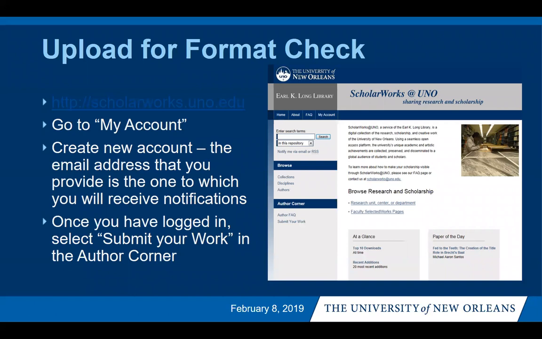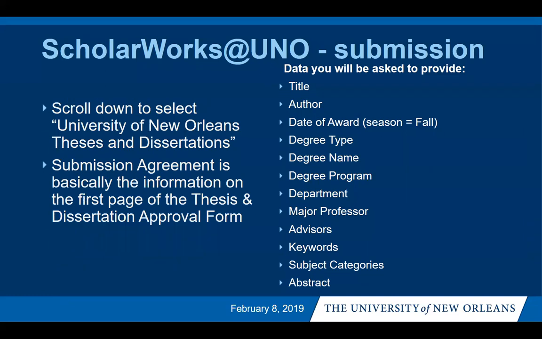Once you've logged on, you'll select Submit Your Work in the author corner. There's a screenshot right here so that you can see where the author corner is and where Submit Your Work is, so that you can know where to go to submit your manuscript. Once you click Submit Your Work, there'll be a section that's going to ask you for some data. These are the required things that you'll need to answer or put in. These are not optional. You'll need to make sure that you have all of this information before you go in to submit your work so that you can fill in the data correctly.